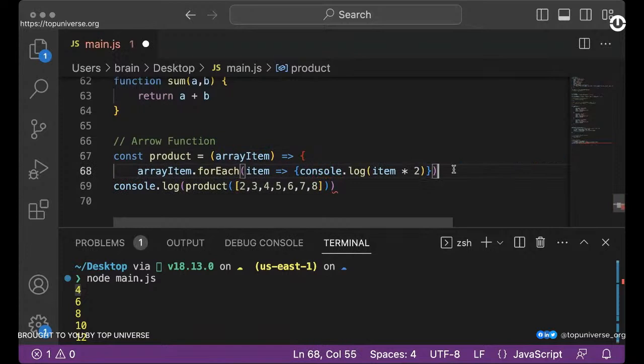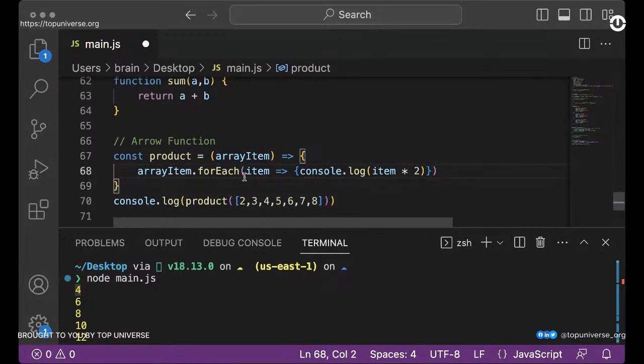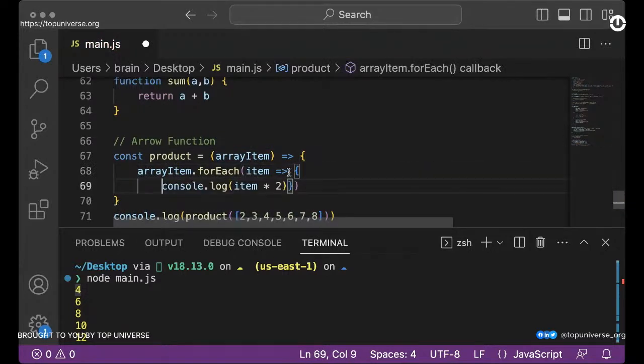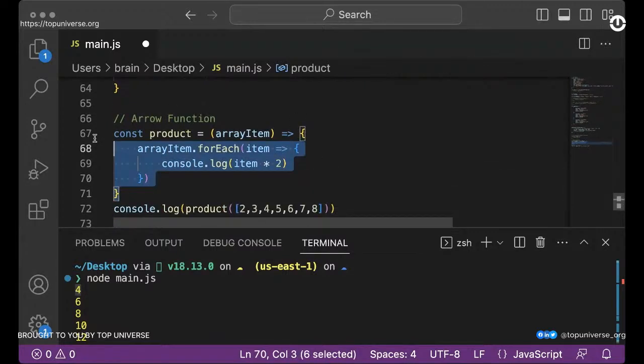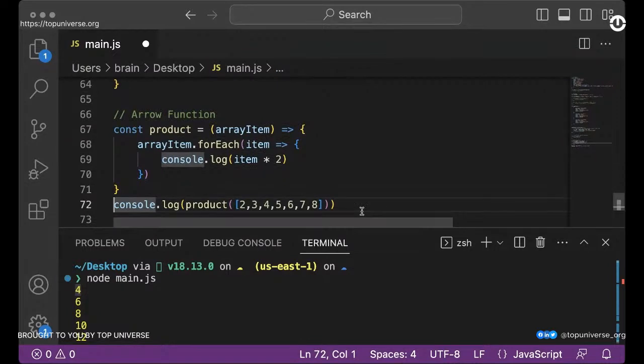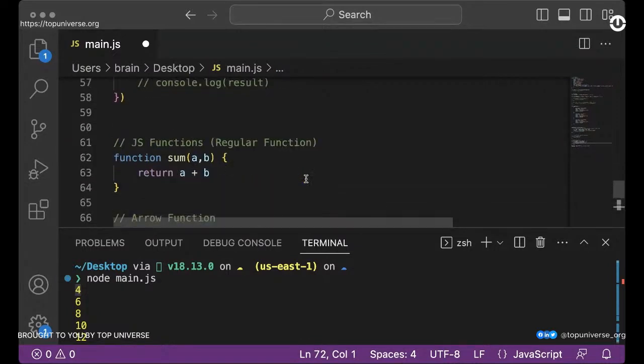Rather have your braces, and also ensure that you have some space in here, right? This makes more sense. Okay, so write code like this instead of having everything chunked into a single line. So yeah, this is us working with an arrow function. And if we're calling this, it's also going to be similar.